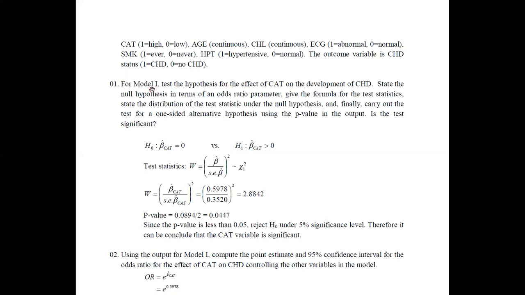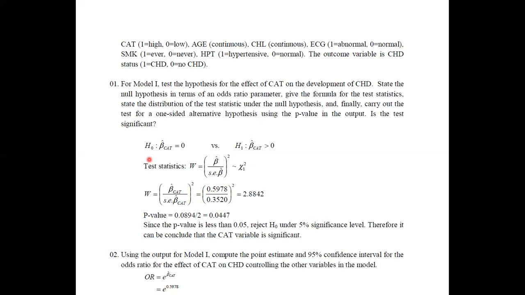Here the first thing is we are asked to test the hypothesis that the effect of CAT is significant on the development of CHD. We have identified that CHD is the Y variable, and now we need to test the significance of the CAT variable. If it is significant, we have to check the significance of the parameter associated with this CAT variable.